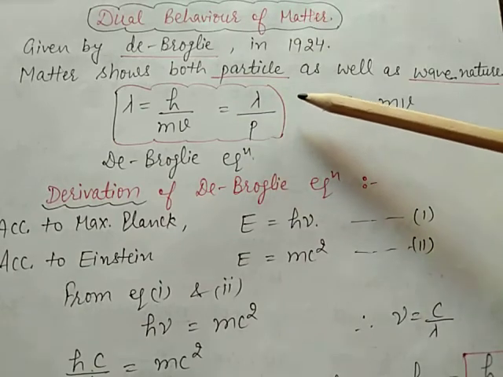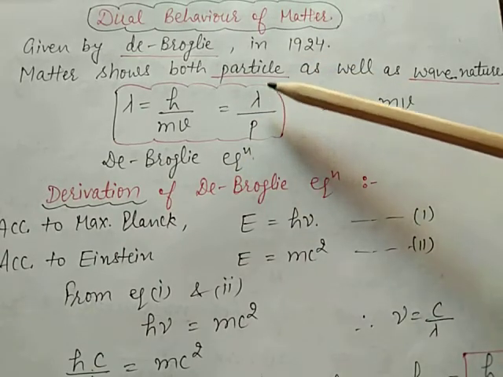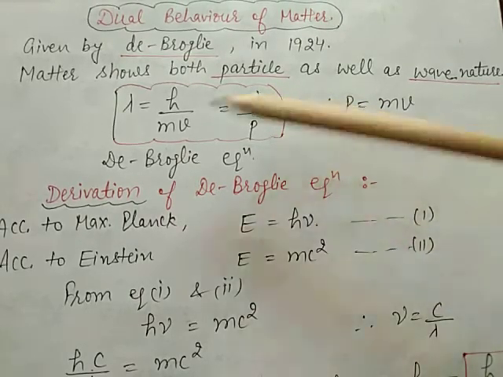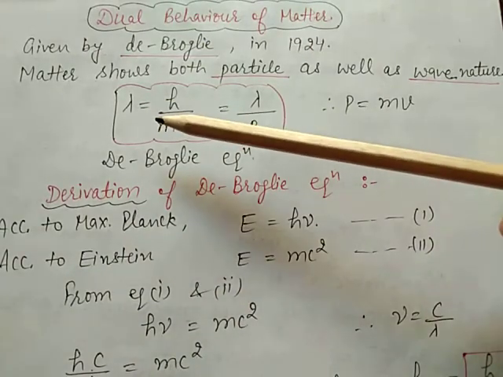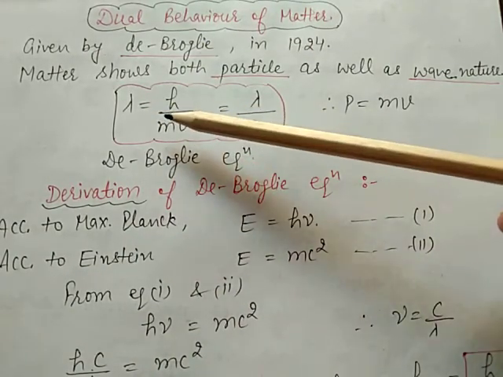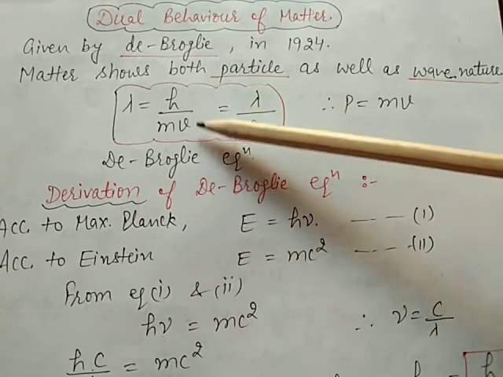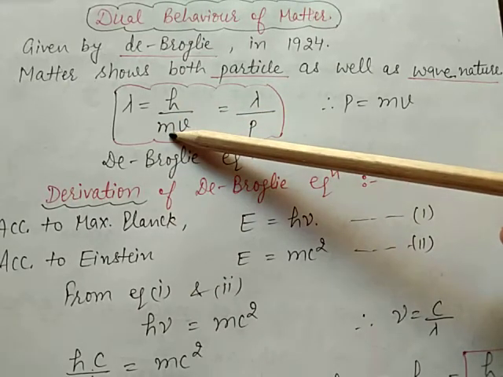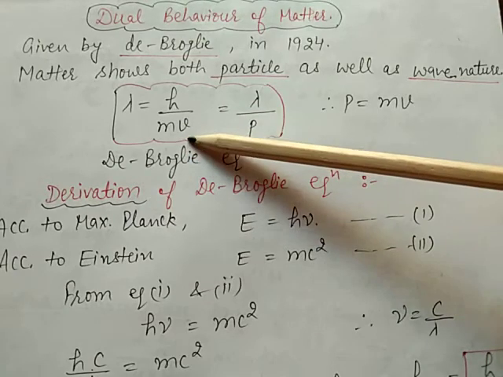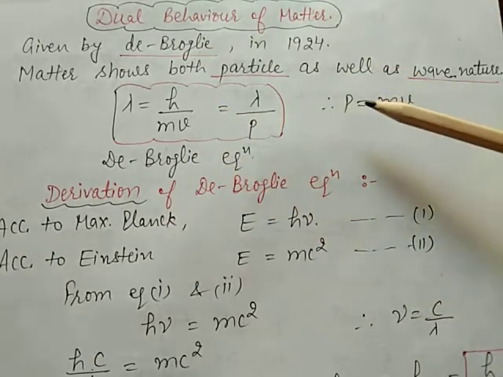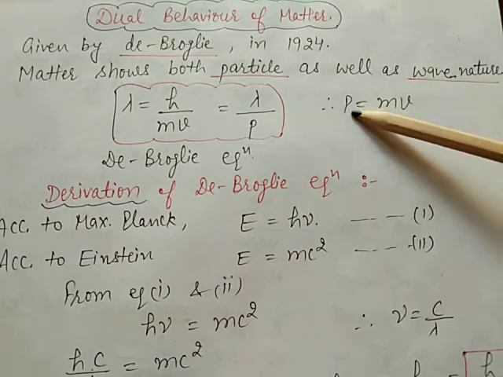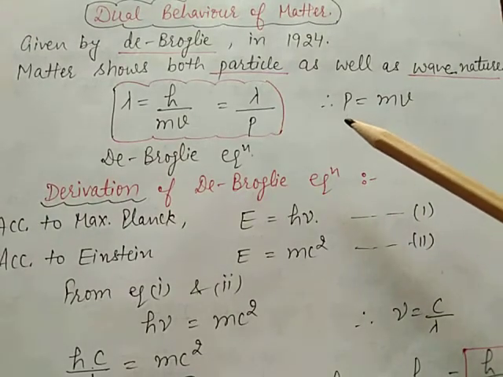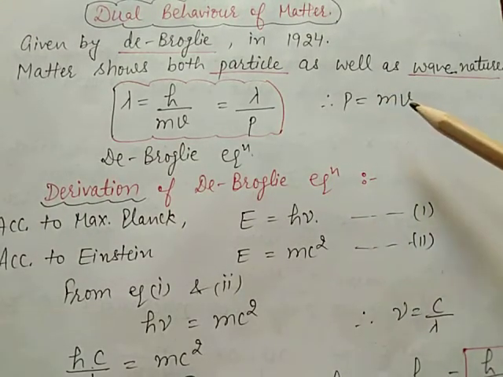De Broglie observed that for the wave associated with a particle of mass m moving with velocity v, the wavelength is represented by this formula: lambda is equal to h upon mv. h is the Planck constant, m is the mass, v is the velocity, then mv is equal to p. p is the momentum of the particle moving with velocity v.